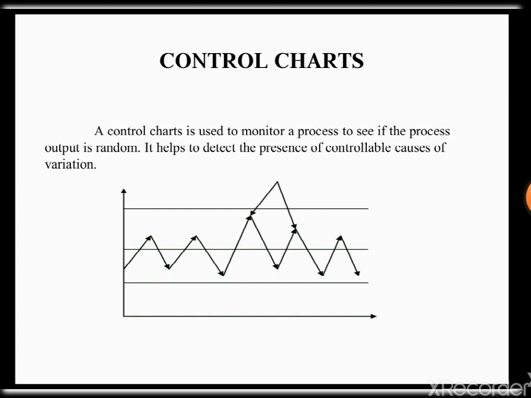The next topic is the control chart. A control chart is used to monitor a process to see if the process output is random. It helps to detect the presence of controllable causes of variation. It can also indicate when a problem occurred and give insight into what might have caused the problem. The control chart is the most widely used tool in statistical process control.